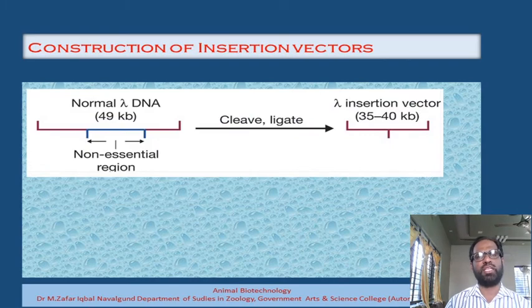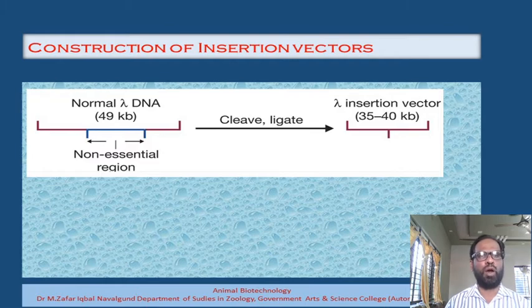In the construction of the insertion vector, a very simple thing is used. You can find that there must be at least one recognition site for a particular restriction endonuclease. The non-essential region is cleaved and removed, and then the right and left flanking regions are ligated together. Ultimately the genome size is reduced from 49 kilobase pair to about 35 to 40 kilobase pair, and with this we have got an additional capacity. This is the way by which we are going to construct the insertion vectors.